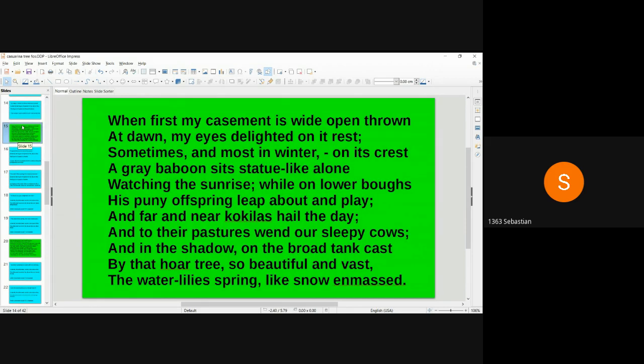Second stanza. When first my casement is wide open thrown at dawn, my eyes delighted on it rest.